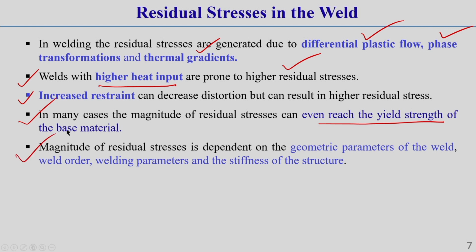The magnitude of this residual stress is dependent on the geometric parameters of the weld, it also depends on weld order, it also depends on welding parameters, and it also depends on the stiffness of the structure. How it is, everything I will discuss in subsequent slides. Now, here I have written the first one: differential plastic flow, phase transformation and thermal gradient. What does it mean? Which I have already told you, but I am explaining again here.